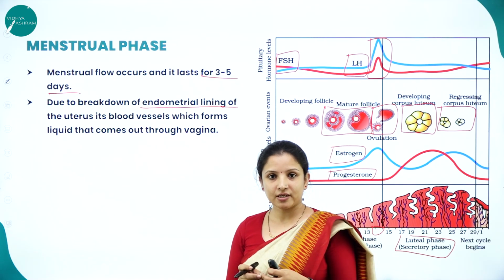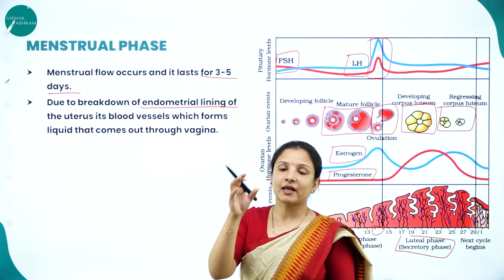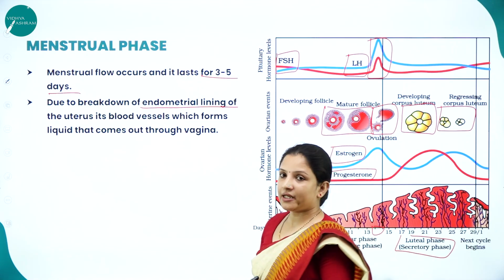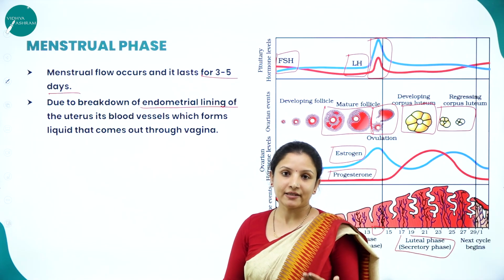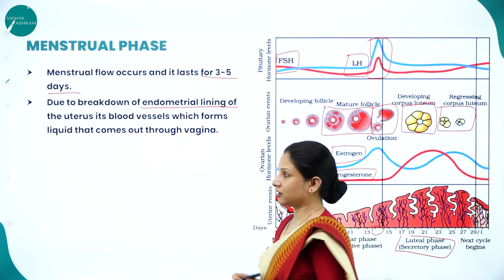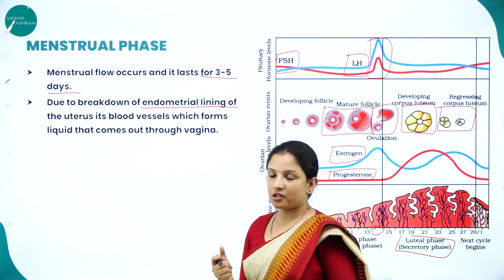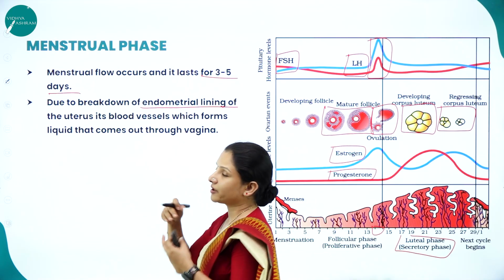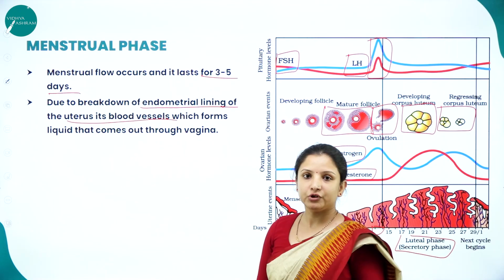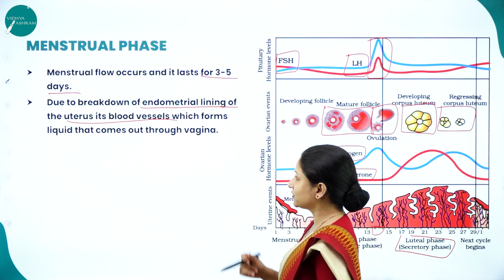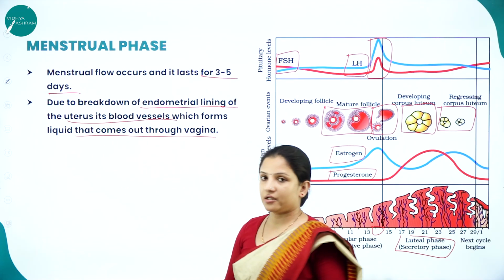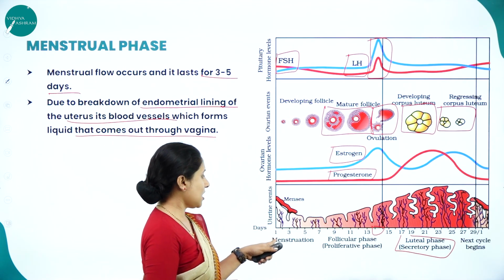If fertilization doesn't occur and the fertilized egg doesn't embed in the uterus, then the endometrium will start to shed. If shedding doesn't occur, it can lead to certain cancers, so it has to happen every menstrual cycle if fertilization doesn't occur, because thickening of the endometrium might result. Therefore it starts to break. When the endometrial lining breaks, the blood vessels there are also shed, and the blood comes out through the vagina. That is what happens on days 1 to 5.